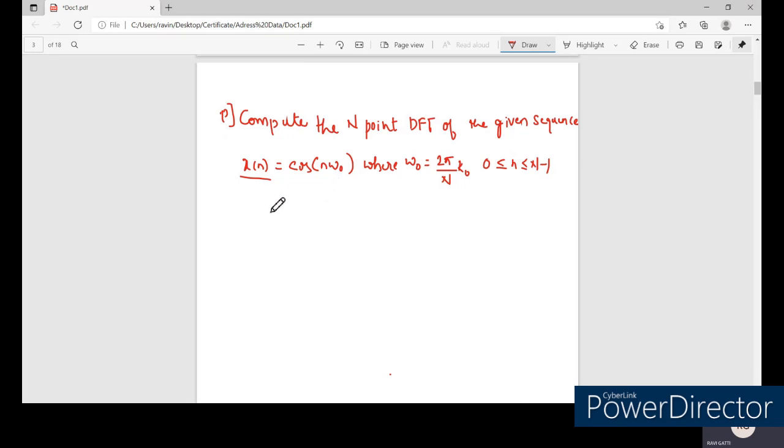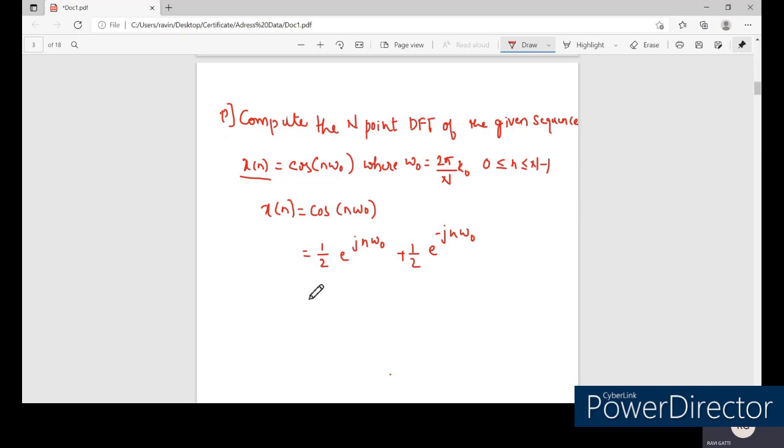Therefore we can write x of n, that is cos n omega naught, in terms of exponentials as 1 by 2 e power j n omega naught, plus 1 by 2 e power minus j n omega naught.